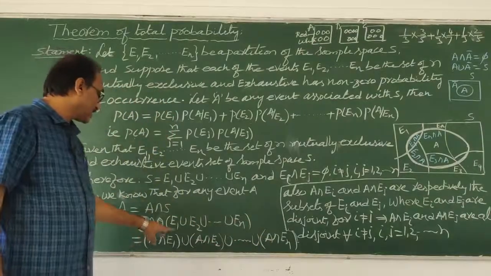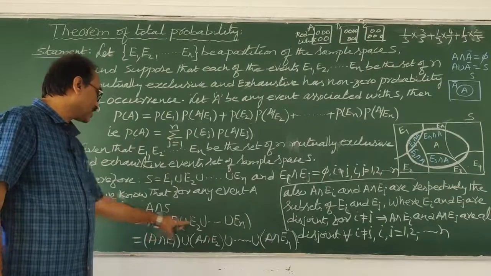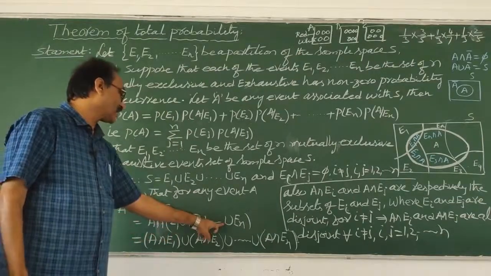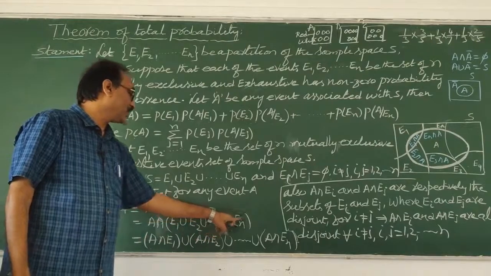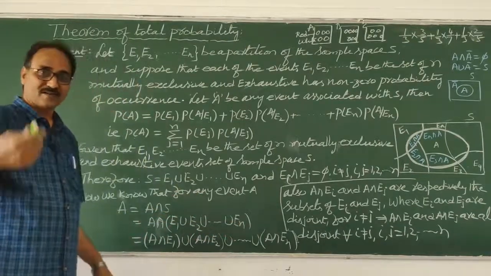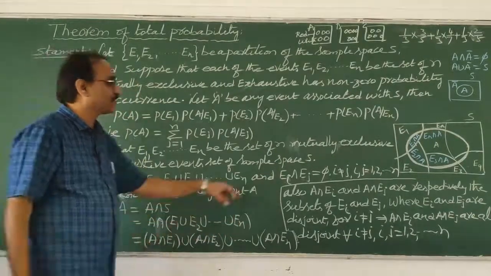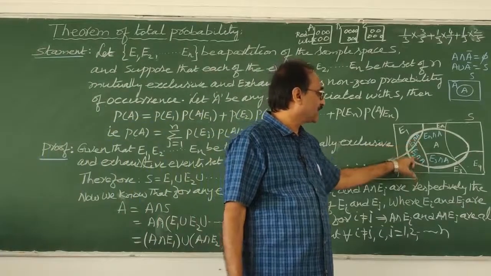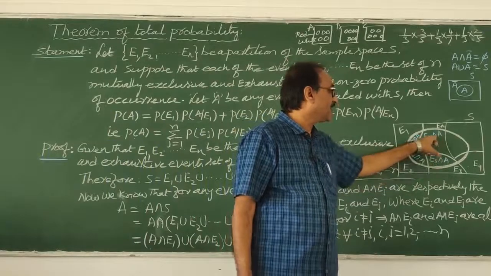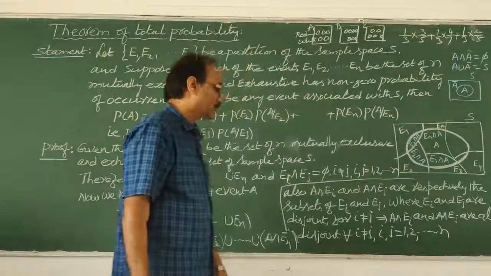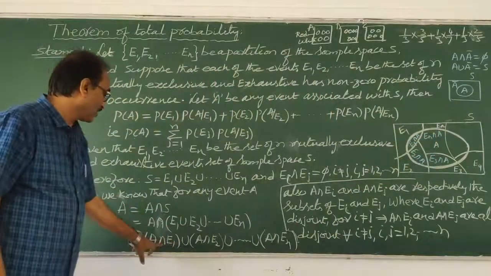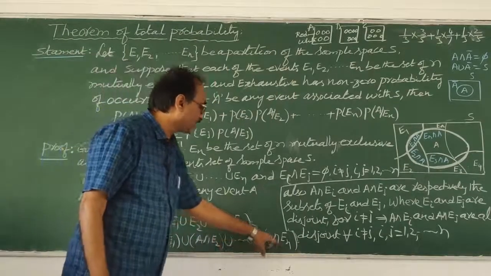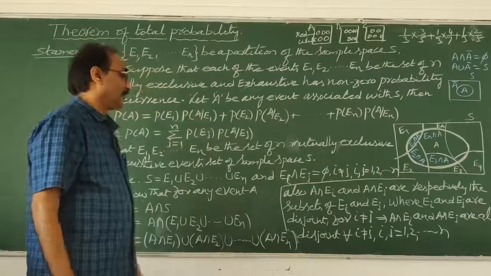So A intersection E1 first, next A intersection E2, between them union, then another one, and so on union A intersection En. A is common everywhere. So I wrote like this: A intersection E1 union A intersection E2 union and so on union A intersection En.